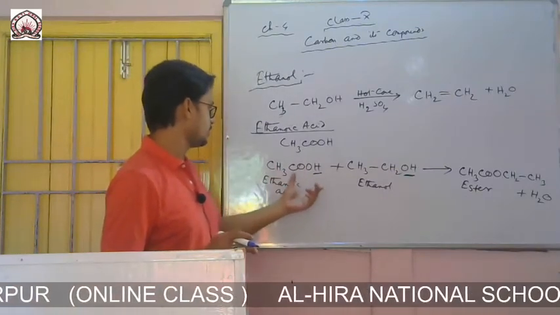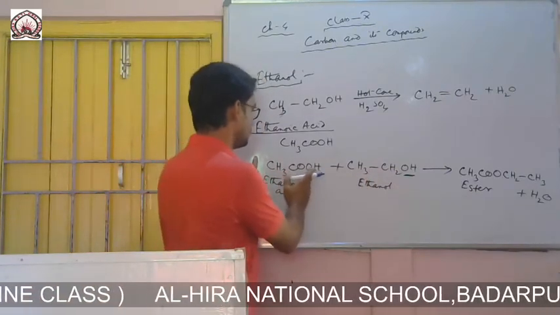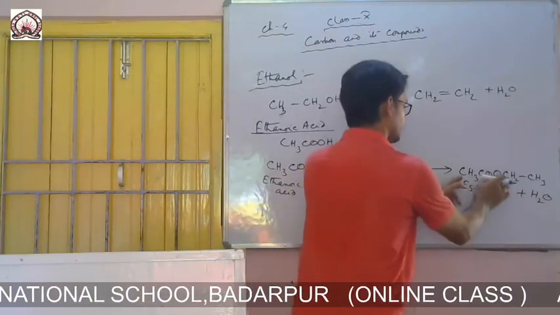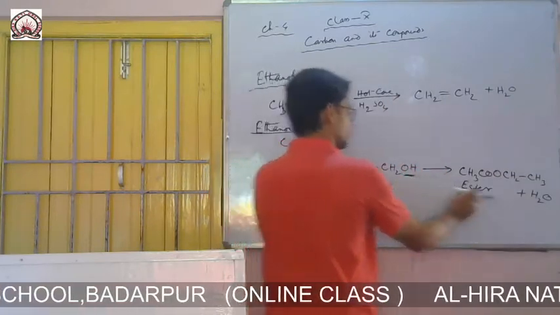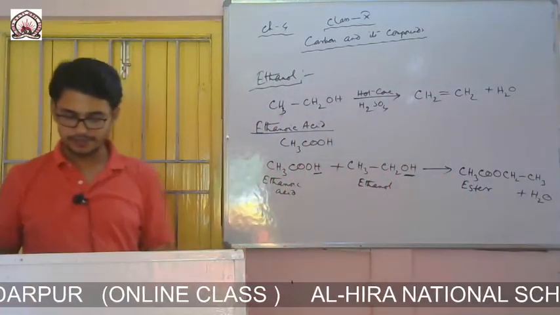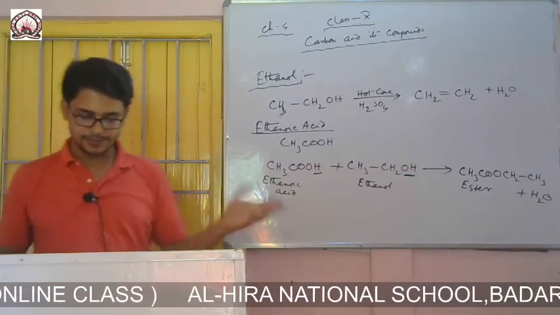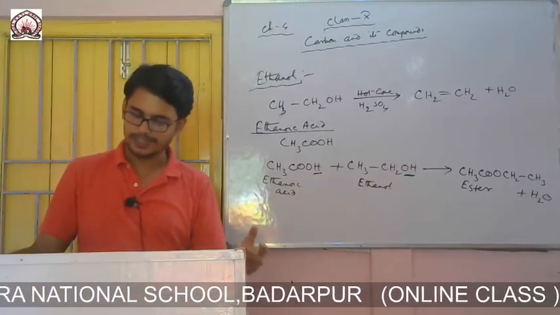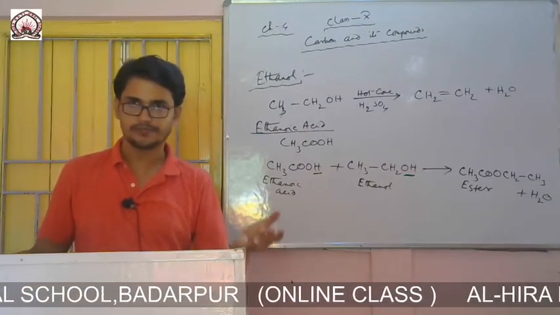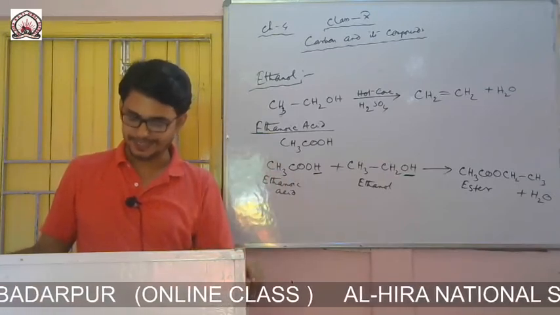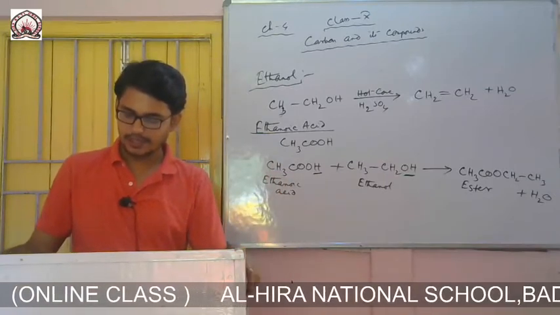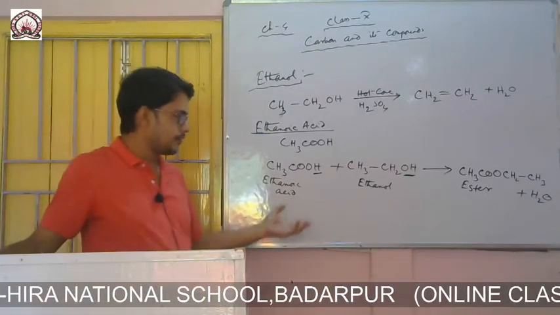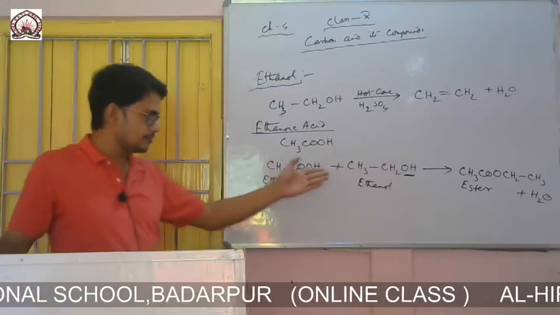And how to remember this? This CH3COO is directly added with CH2CH3. This hydrogen and this OH are separately added, and water forms. So this is called esterification. What is ester? Ester is a substance having a sweet smell, used in perfumes, used in some sorts of sweets, used in ice creams for the sweet smell, and in perfumes and deodorant.